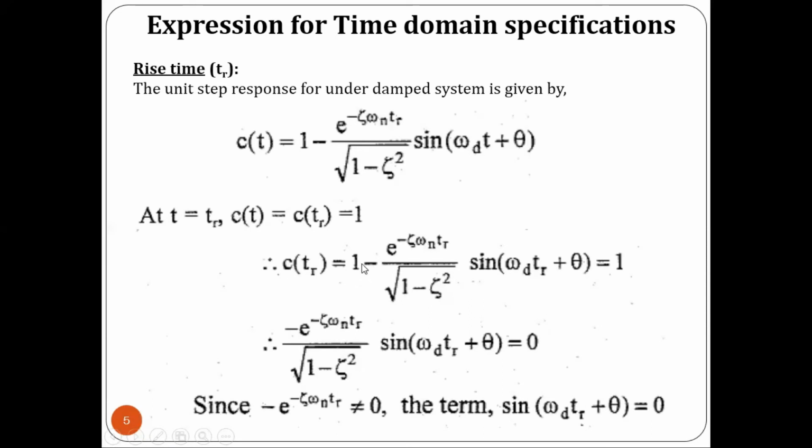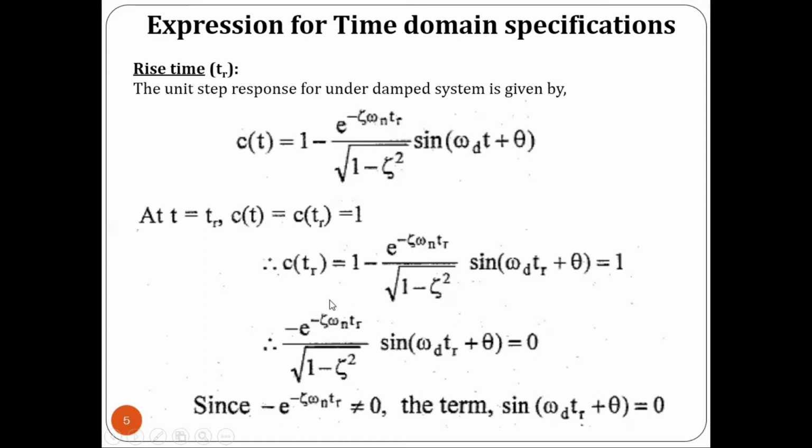Now we just rearrange this term. Take the e power term to the right hand side and take the 1 to the left hand side. Then we will be getting 1 minus 1, that is equal to 0, and the negative term turns positive. So we will be getting minus e power minus zeta omega n tr divided by root of 1 minus zeta square, sine of omega d tr plus theta, will be equal to 0.